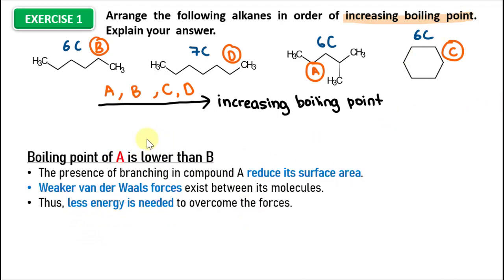And last but not least, compare the boiling points between compounds A and B. Since the presence of branching in compound A will reduce its surface area, weaker van der Waals forces will exist between its molecules. So that's why less energy is needed to overcome the forces. So the boiling point of A is lower than B.